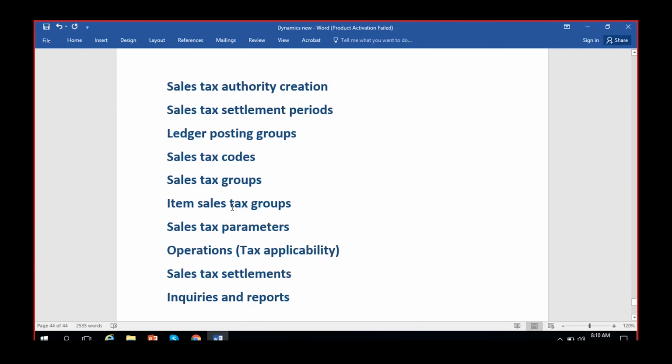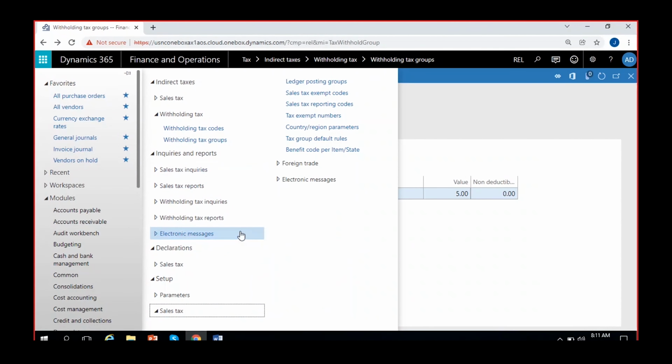In place of sales tax authority, we have withholding tax authority, withholding tax settlement periods, then posting groups for withholding tax, and the main accounts for withholding taxes. It is all there in the recent version, and only if you enable a feature. If not, this process will be the same. The calculation or the logic part will be the same, but the configuration slightly differs.